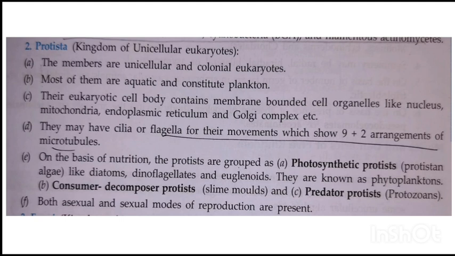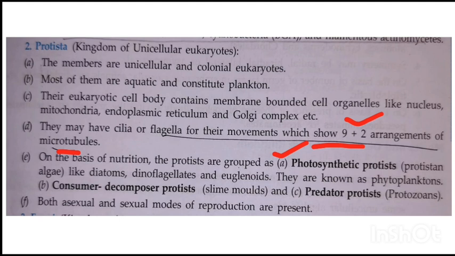As these are eukaryotes, they have nucleus, mitochondria, endoplasmic reticulum, Golgi complex. They may have cilia or flagella for their movement, for locomotion, which show 9+2 arrangements of microtubules. On the basis of nutrition, protists are grouped as photosynthetic protists like algae, diatom, dinoflagellate, euglenoids, known as phytoplanktons. They are the producers in aquatic ecosystem.